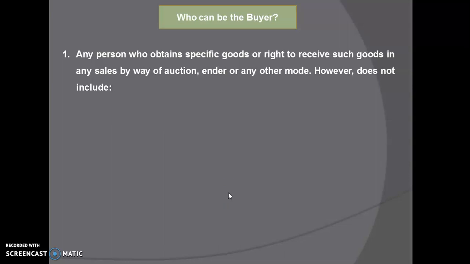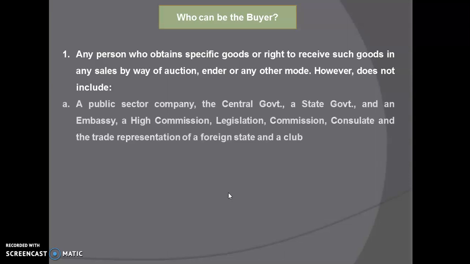However, there are certain exceptions to the buyer. It does not include any public sector company, central government, state government, embassy, high commission, legislation, commission, consulates. That means any government body is not included as a buyer, because the tax is collected from the buyer. The government is not going to pay the tax to the government itself.